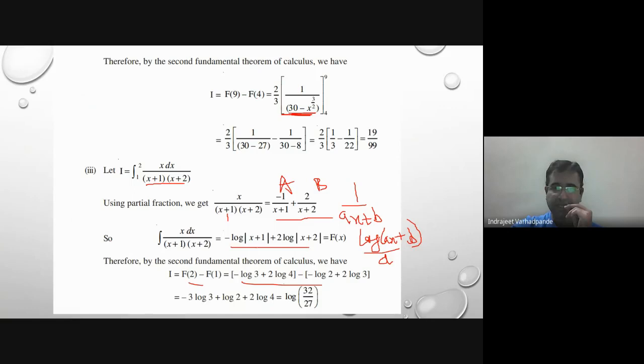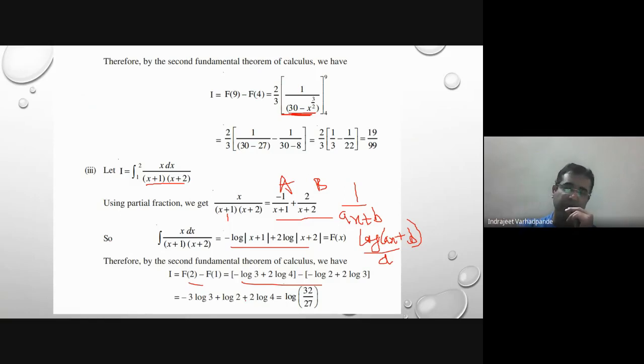This is the integration, minus as it is. The integral of 1 upon x plus 1 is log of x plus 1. 2 as it is, and 1 upon x plus 2 will become log of x plus 2. In this simplification, n log m is log m to the power n. 3 cube is 27 log 2. 4 square is 16. Add them. Add means log m plus log n is log mn.